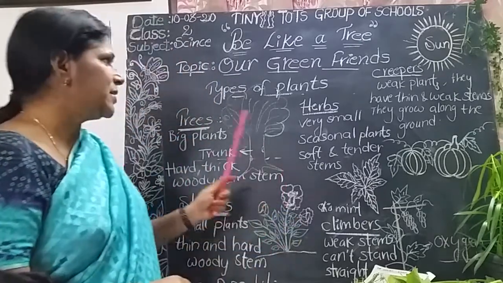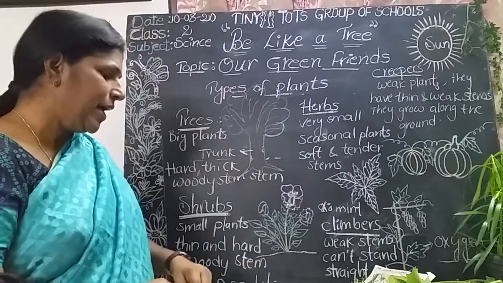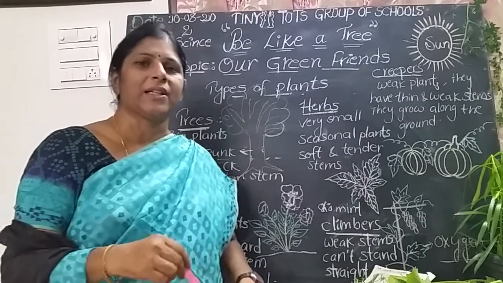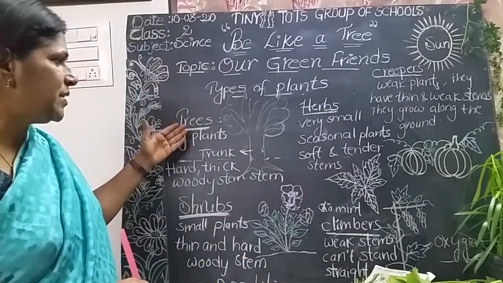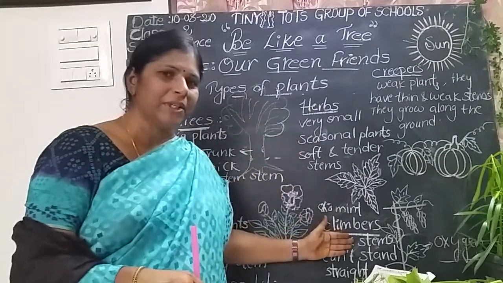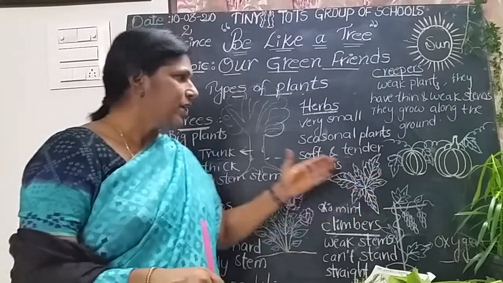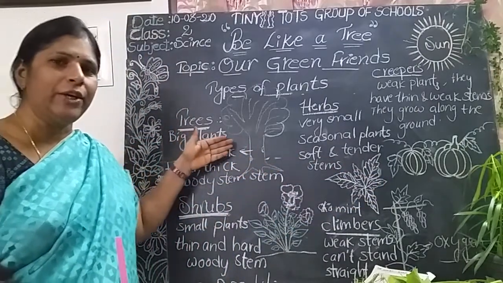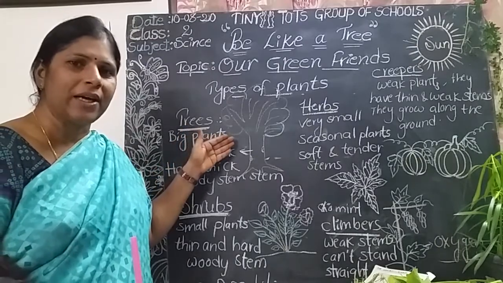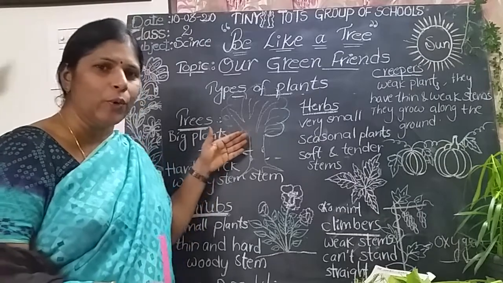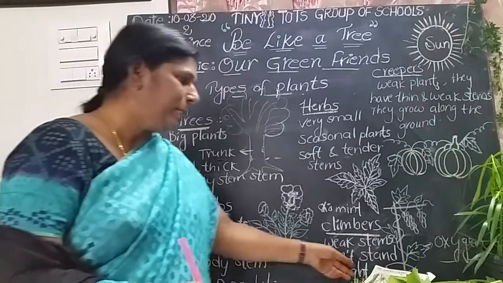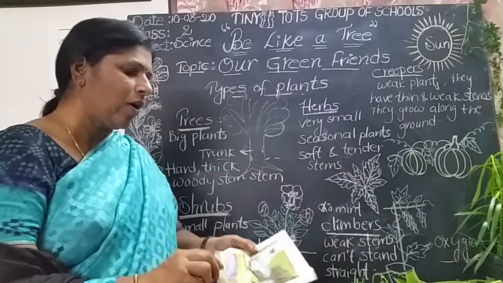Now, types of plants. Depending on the size and type of stem, plants are of the following types. Some are trees, some are shrubs, some are herbs, some are climbers, some are creepers. So what are called trees? Every day you see so many kinds of plants while coming to school and going home. Isn't it? Trees are very big plants, no children? Very big and tall plants are called trees.